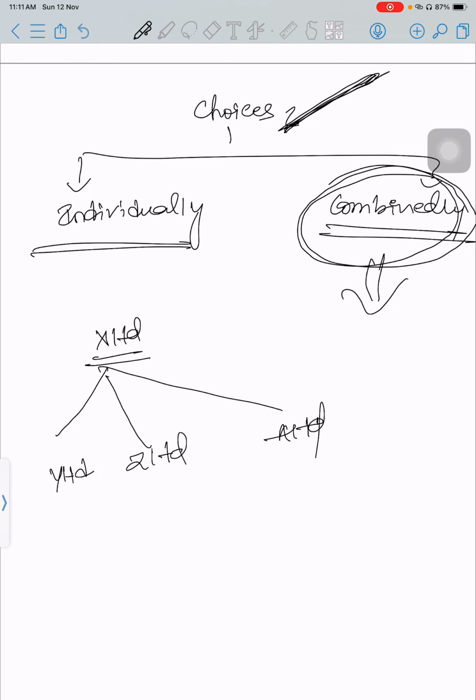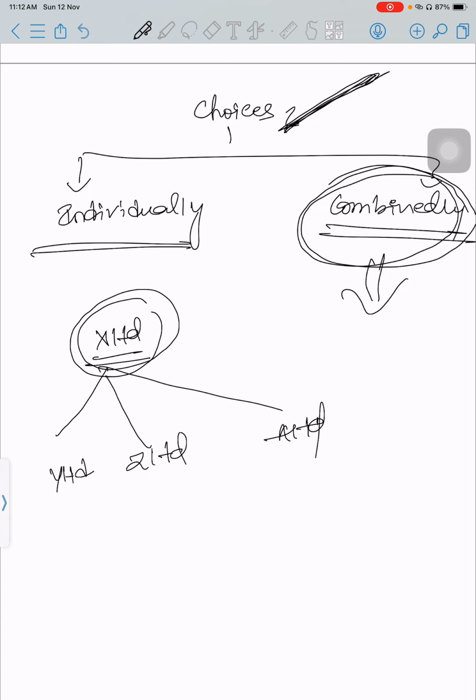Now, if outsiders are interested in investing their money in X Limited, X Limited wants to show that this is my power, this is my control.